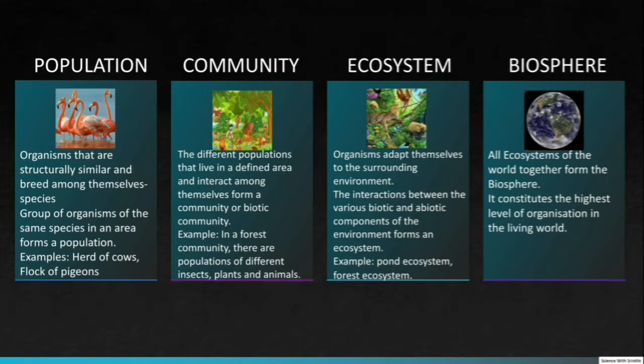Ecosystem. Organisms adapt themselves to the surrounding environment. An environment includes both biotic and abiotic components. The interaction between various biotic and abiotic components of the environment forms an ecosystem. Pond ecosystem, river ecosystem, forest ecosystem, and desert ecosystem are examples of natural ecosystem. An aquarium or a garden is an example of man-made ecosystem.